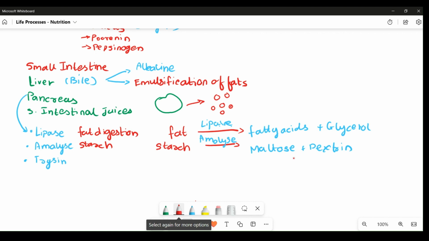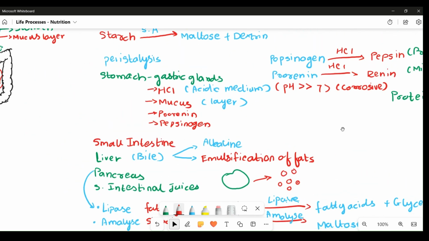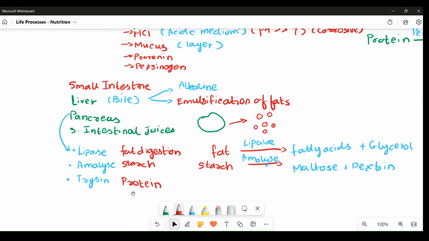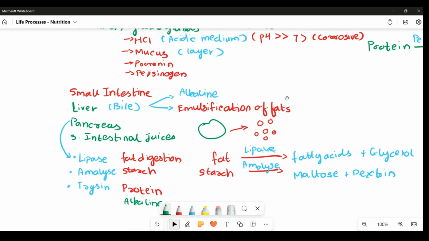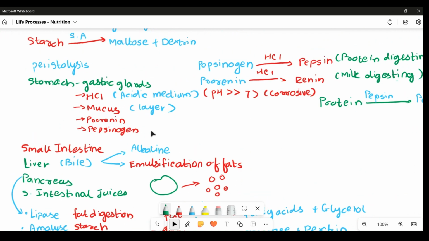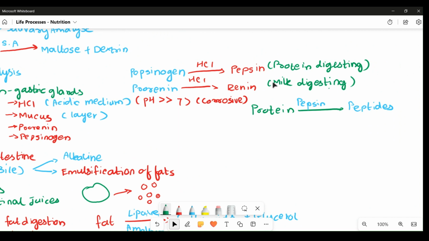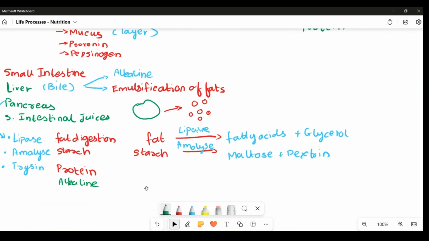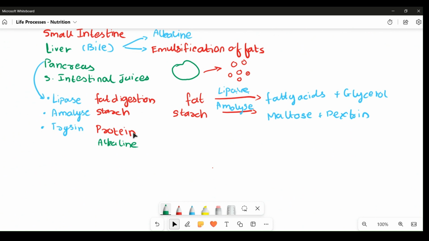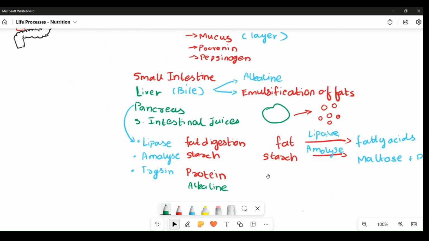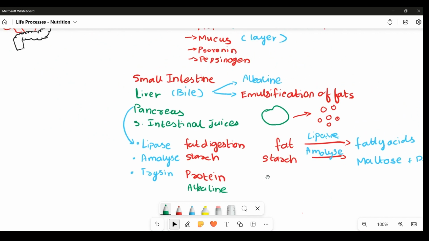Next is trypsin. Trypsin is again a protein digestive enzyme, but the difference between the protein digestive enzyme in the stomach and the one in the small intestine, trypsin, is that trypsin requires an alkaline medium for its action, whereas pepsin in the stomach requires an acidic medium for activation. Pepsin helps in converting proteins into peptides, and a similar function is seen in trypsin as well.